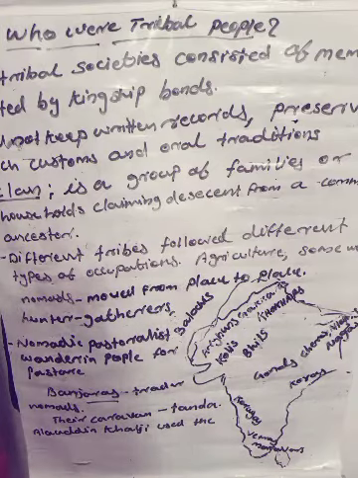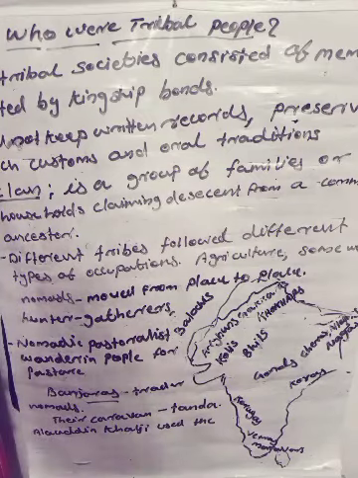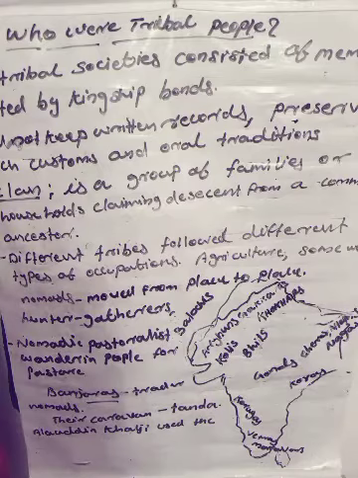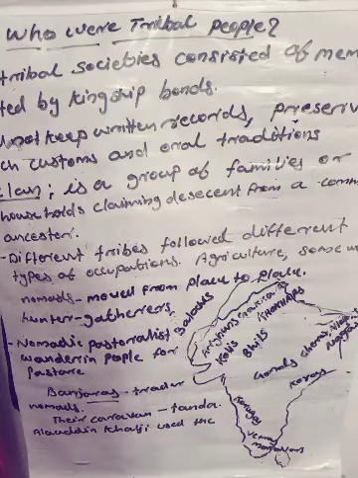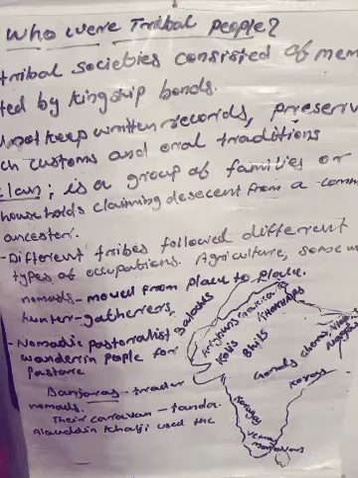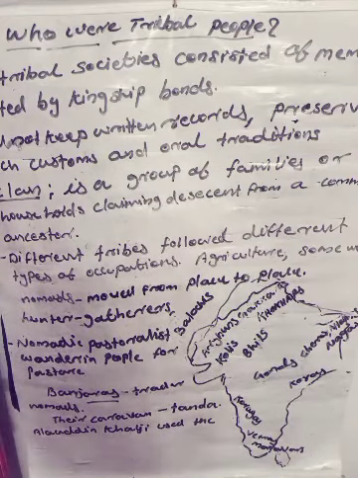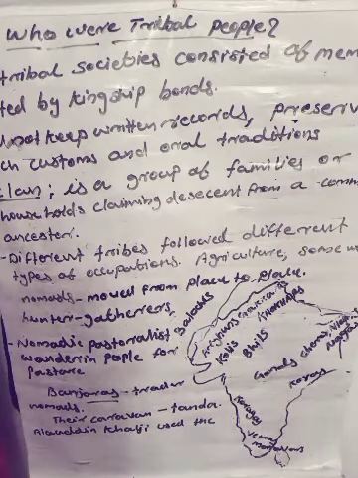Then nomads and mobile people lived. These were pastoralist nomads, that means they were moving from one place to another. Shepherds were very important, and for some tribal groups the main occupation was shepherd work. They are not settled people; they move from one place to another.